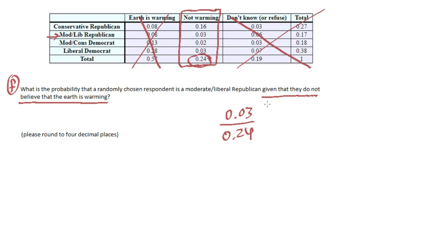It might be best to look at the given piece of information to narrow it down to what we're looking at, and then tackle the probability. Hopefully that makes sense. We're just taking 0.03 and dividing by 0.24, and that will give us our result. Just a quick calculation: 0.03 divided by 0.24 is equal to